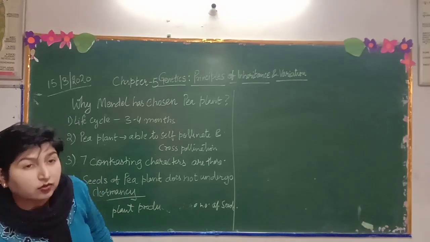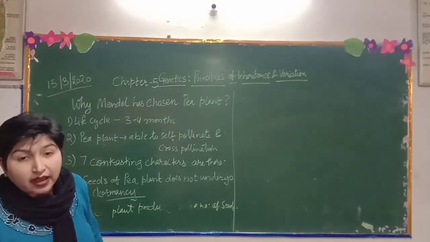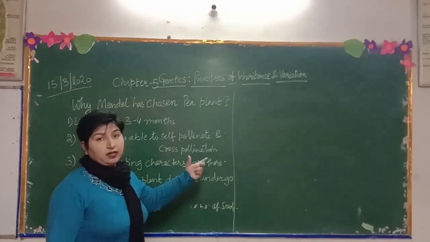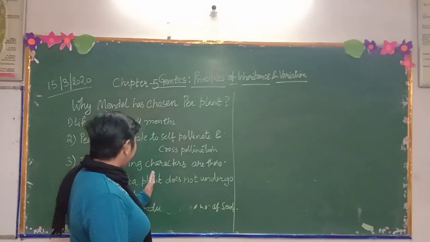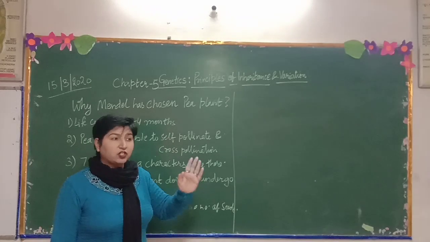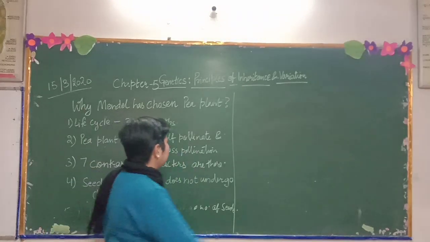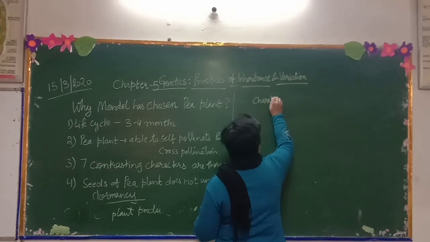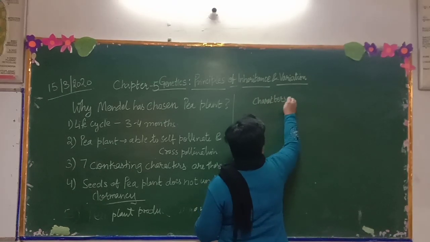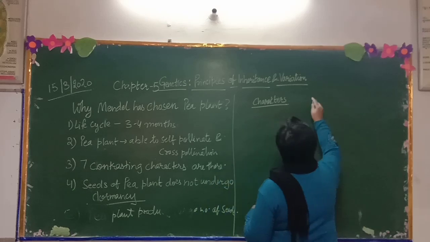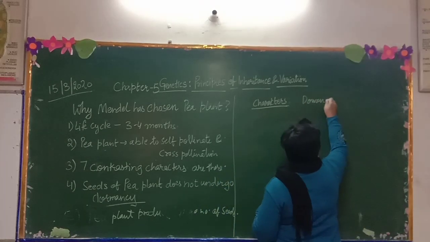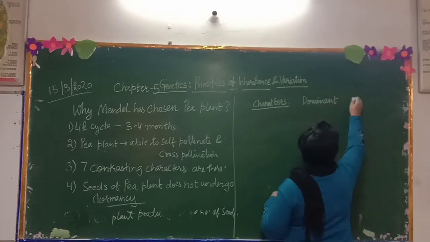Now we are going to talk about the various characters that Mendel took in pea plant, and accordingly he decided which are dominant and which are recessive characters. So here we are going to talk about characters, dominant and recessive.